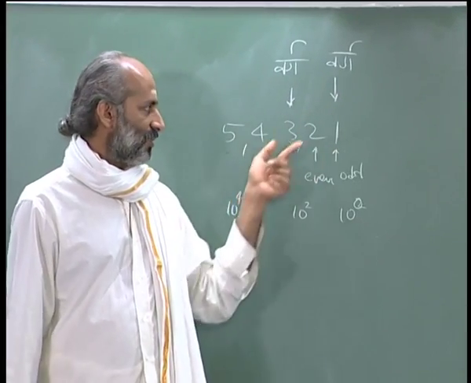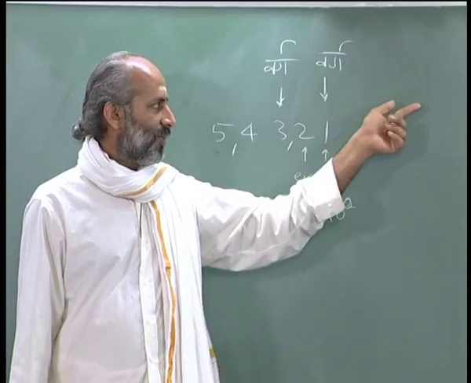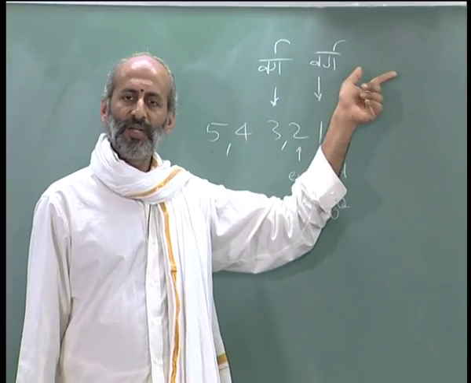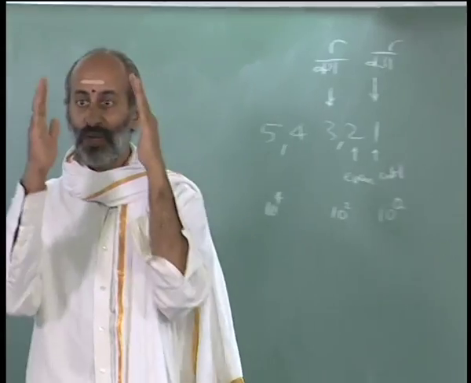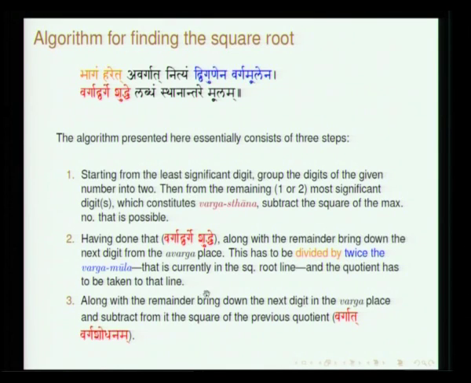In the next stage, when you do a certain operation, you will add one more digit to this, and that should be considered as vargamoola at that stage. Things will become clear when you look at the example. Vargad varge shuddhe: there are basically 2 operations. One is divide by twice that, and then remove the square. These are the 2 operations which have to be repeated to extract the entire square root of the number.